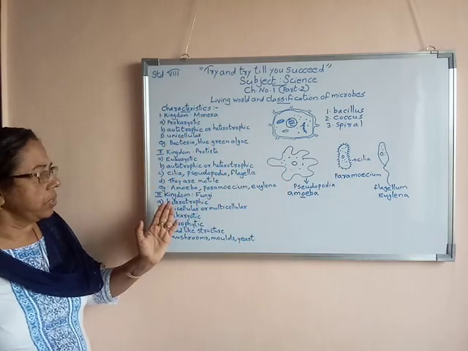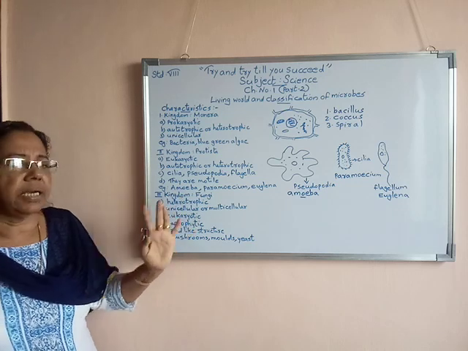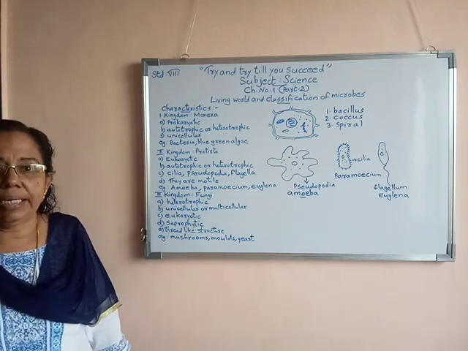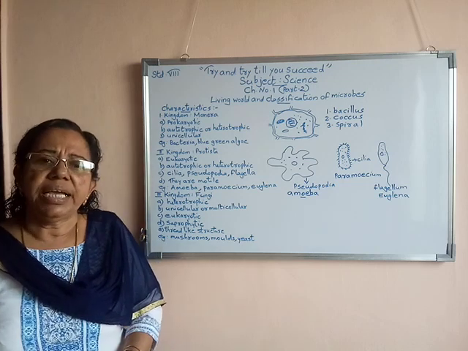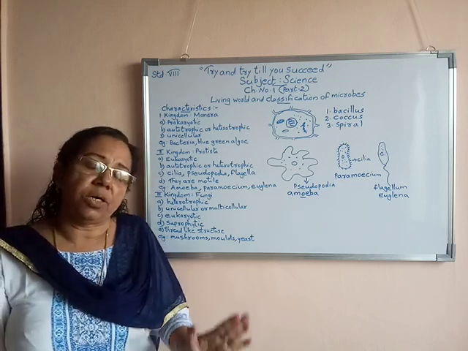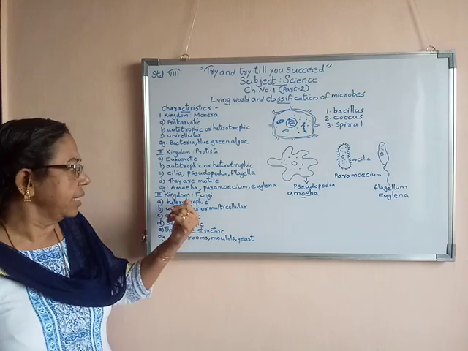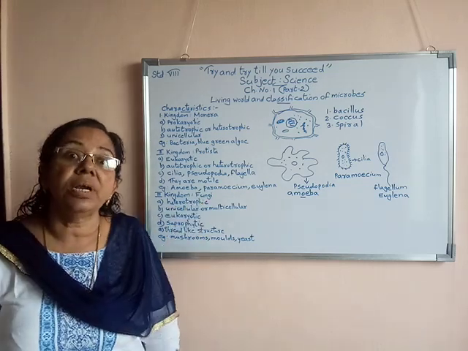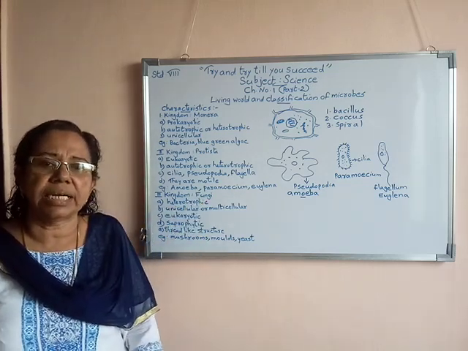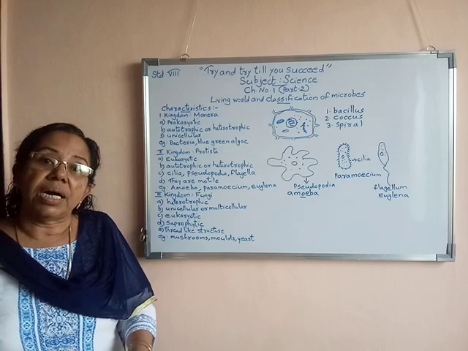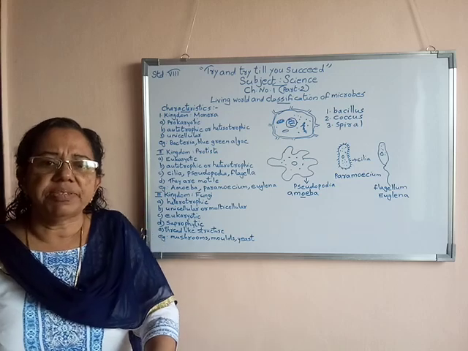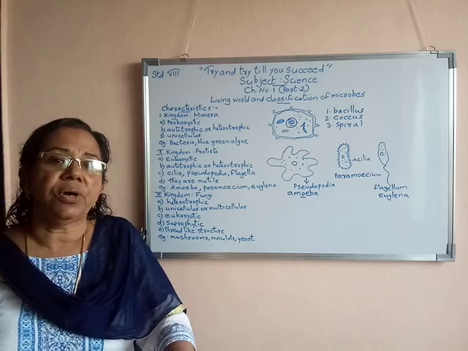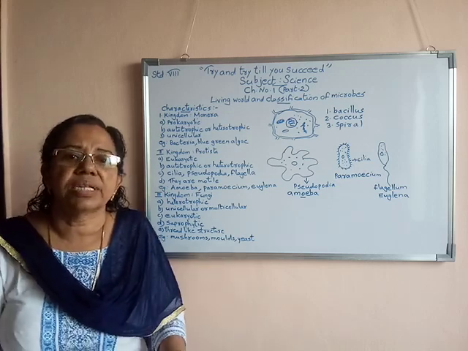Now children, we are coming to another topic, another kingdom, that is kingdom fungi. What is the speciality of kingdom fungi? They are non-green plants. In kingdom fungi all are non-green plants. They have no greenish color, because of that all come under heterotrophs. Heterotrophs means they have to depend on other organisms for their food.